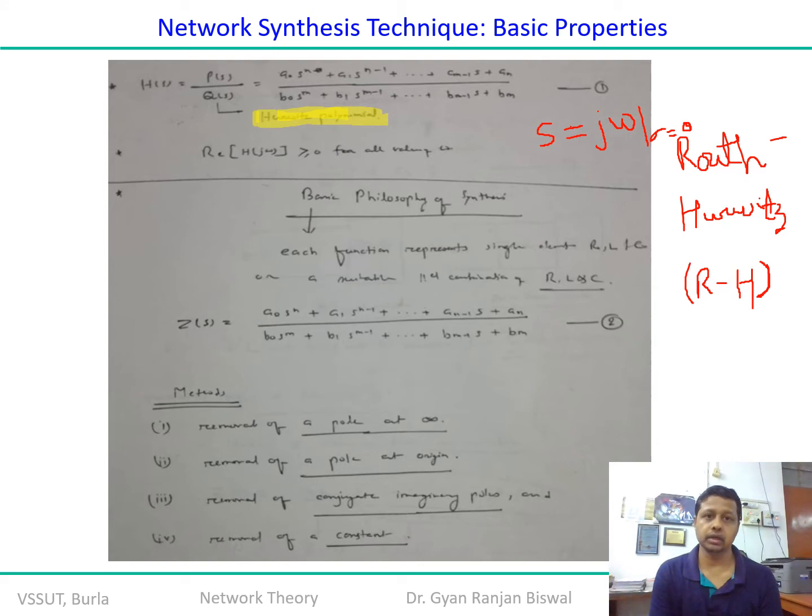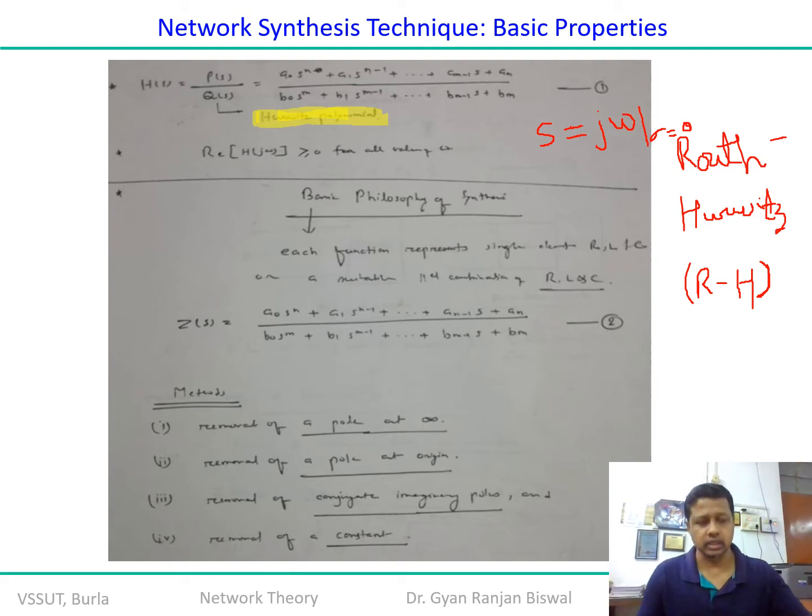The root should fall in the left half of the S plane within the unit circle, in such a way that the damping ratio is greater than or equal to 0 and less than or equal to 1 in the ideal scenario. Practically there is no exact equal scenario. So your zeta should be strictly greater than 0, as far away from 0 as possible, and it leads towards 1. But remember, you cannot reach 1 because 1 is the indication of critical damping. That is something practically you cannot achieve.